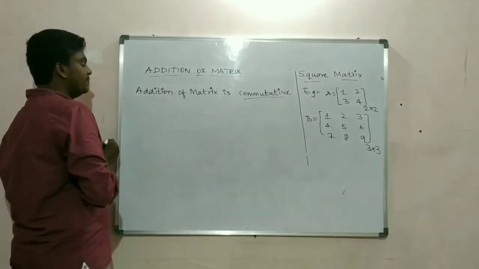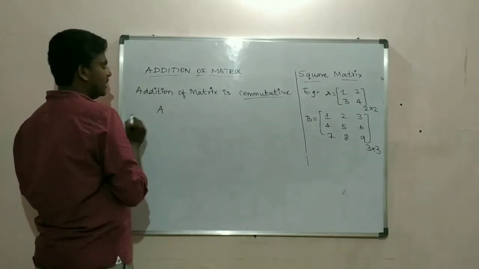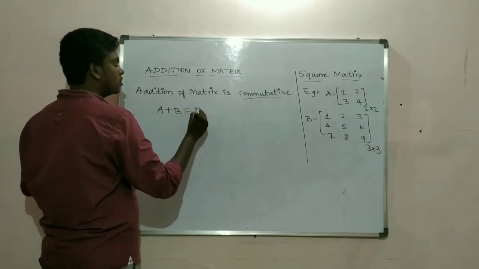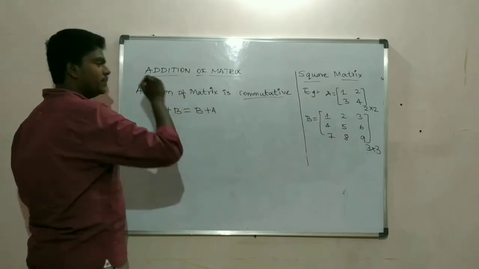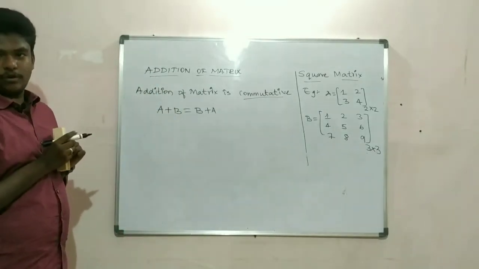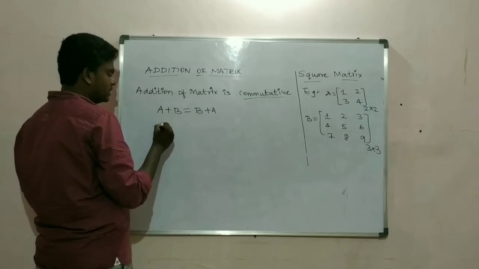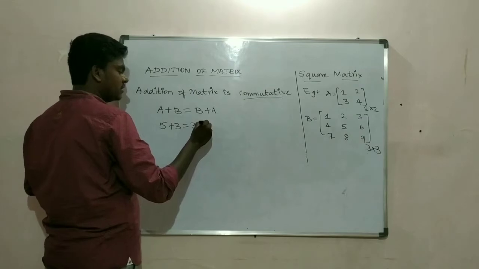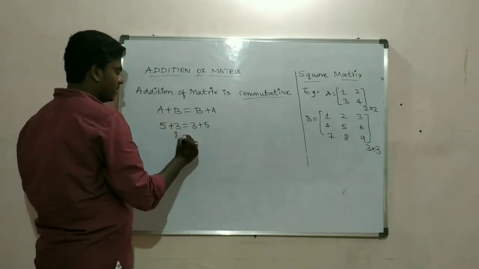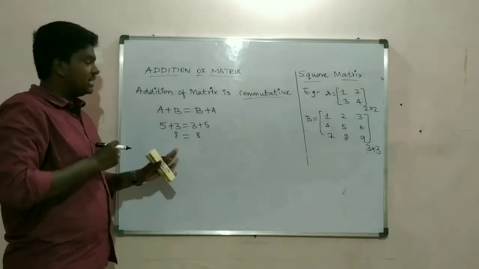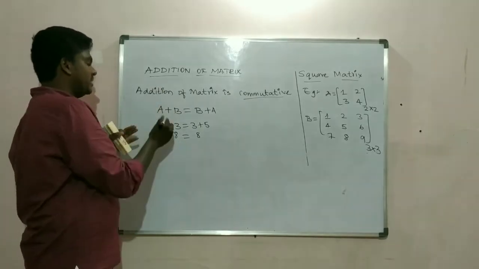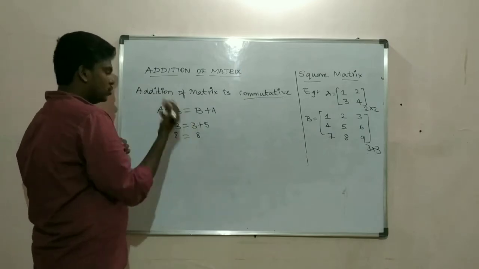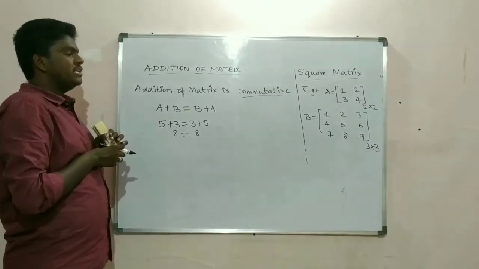For example, if you have a matrix A and you add it with B, this will be equal to B plus A. So this is commutative. For example, 5 plus 3 equals 3 plus 5. Is it right? 5 plus 3 is 8. 3 plus 5 is also 8. So this is commutative. In matrix, this holds true. You have two matrices, A plus B equals B plus A, so addition of matrix is commutative.